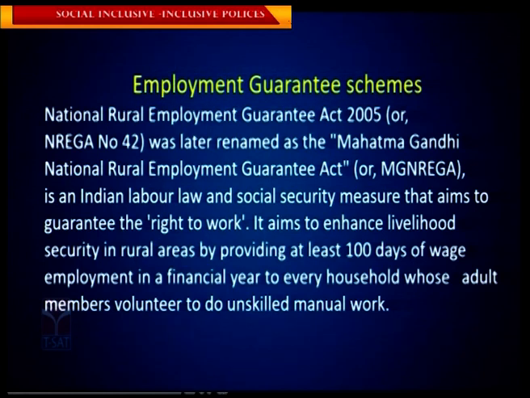It aims to enhance livelihood security in rural areas by providing at least 100 days of wage employment in a financial year to every household whose adult member volunteers to do unskilled manual work. So this is very important. Everyone knows it. It's giving a minimum employment scheme for all the rural people. So it is unskilled manual work, and the minimum number of days is 100.